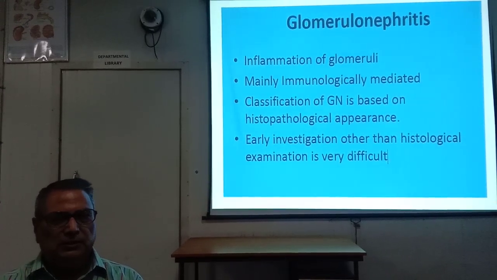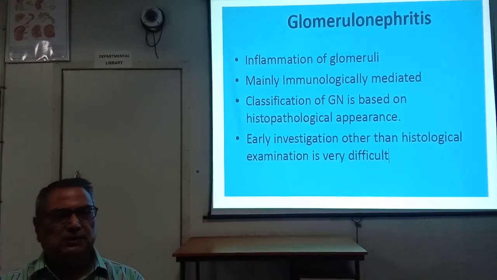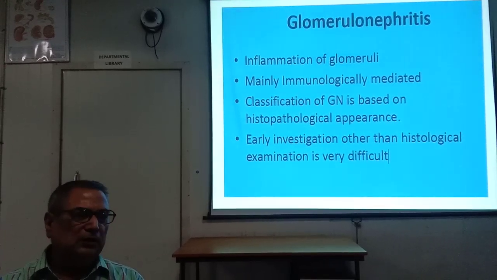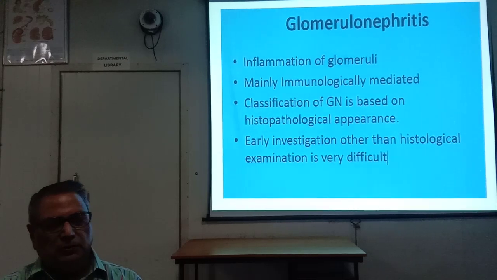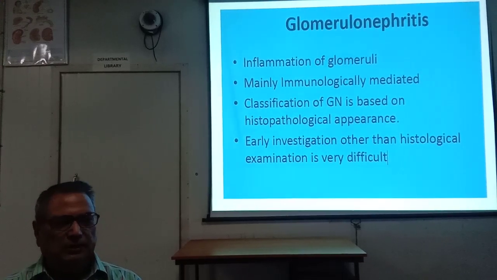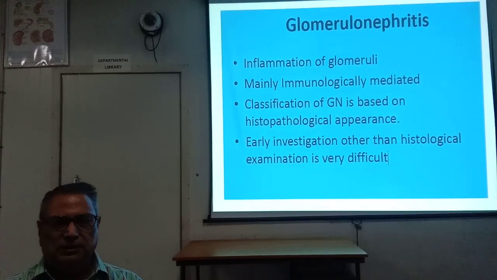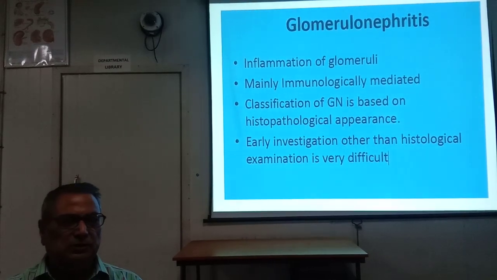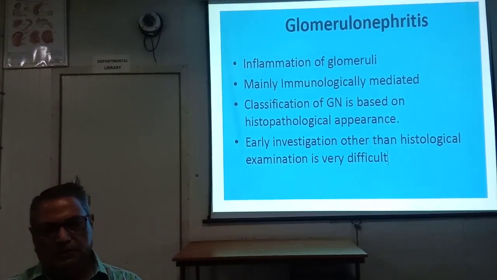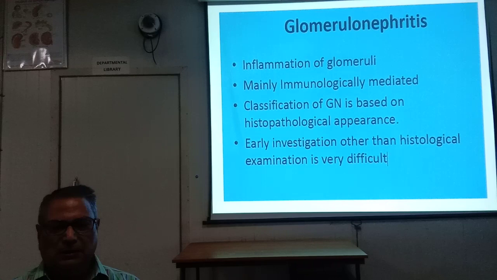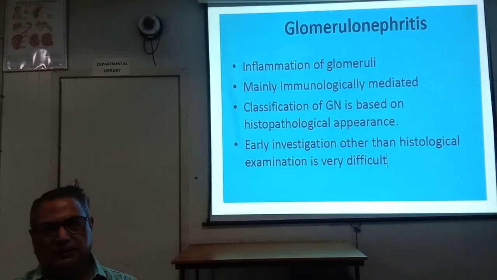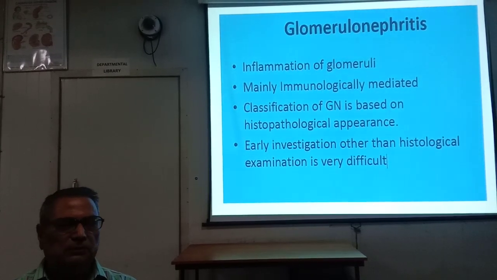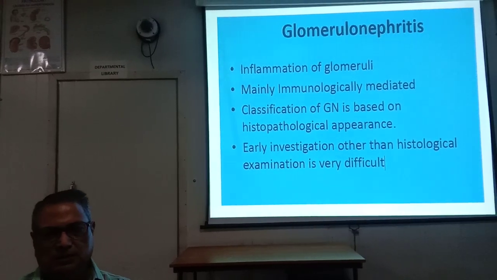Early investigation other than histological examination is very difficult. Early investigation, I mean to say, like routine examination of urine, blood urea, serum creatinine, blood urea nitrogen, GFR estimations, and plain X-ray, etc. These are very difficult for categorizing and diagnosing glomerulonephritis except by histological examination.